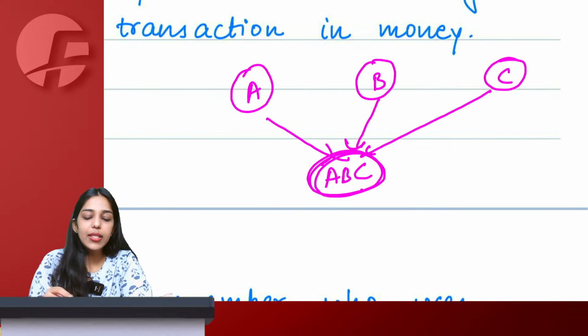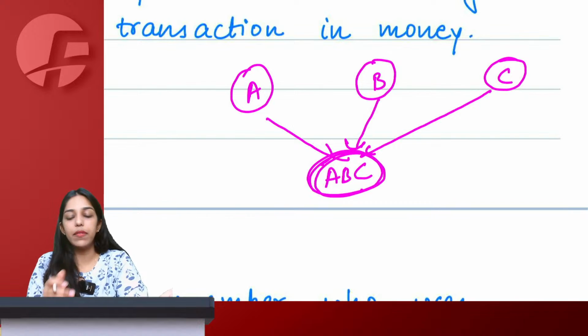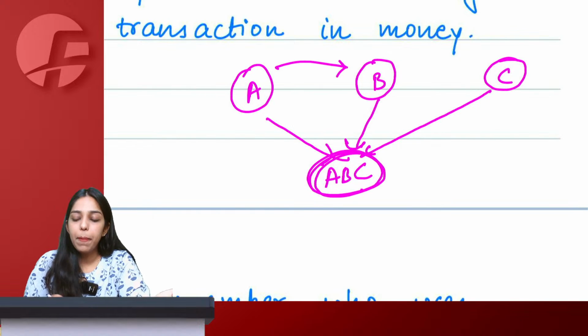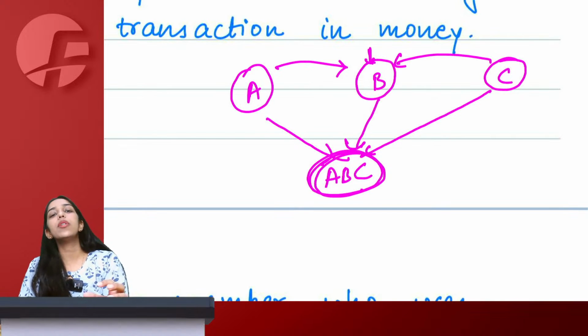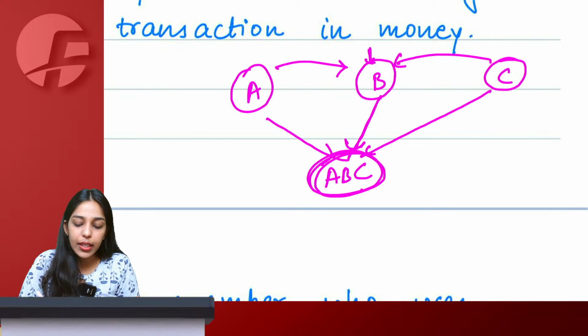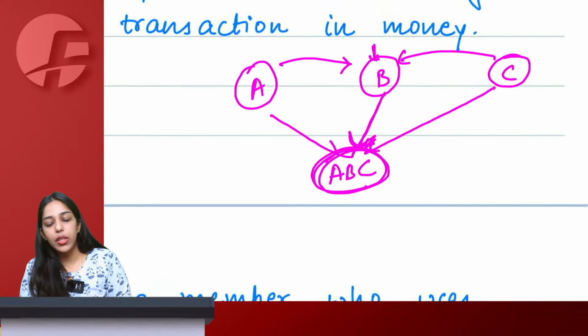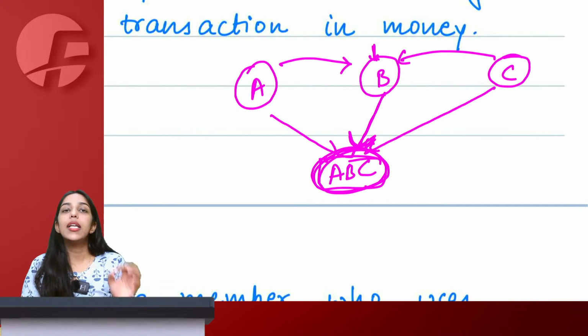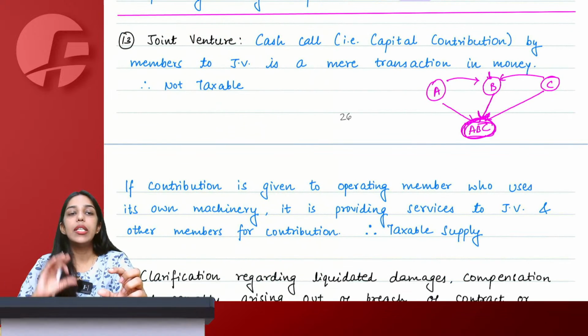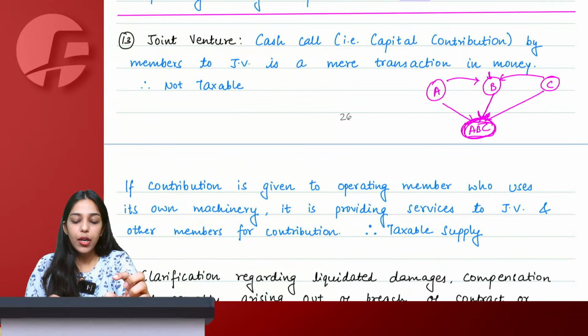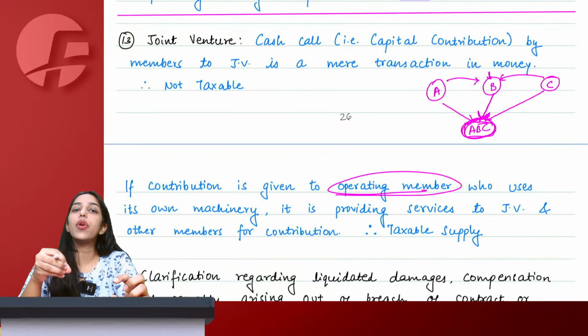Case 2. Let's say they are not giving this cash call to the JV. A gave money to B. C gave money to B. B also used his own money, used his own machinery to undertake some kind of transaction and then gave this supply to the ultimate joint venture. Then here we say that when other members of the joint venture give some kind of contribution to one operating member of the joint venture.